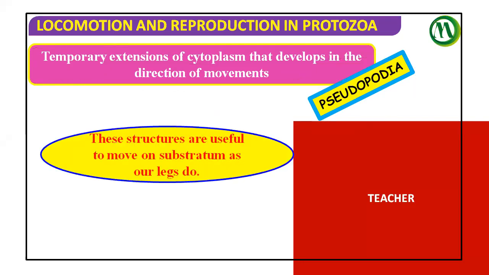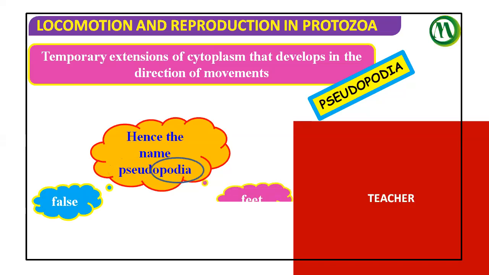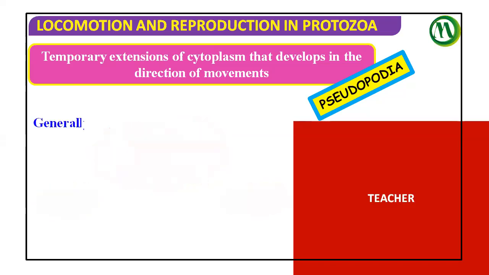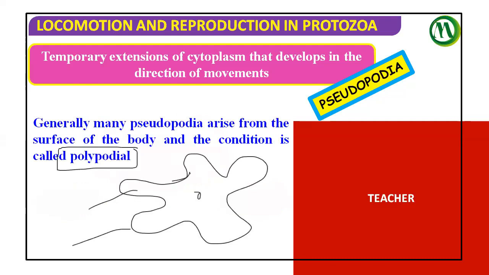These structures are useful to move on the substratum as our legs do. Hence we call them pseudopodia. Pseudo means false, poda means feet. Generally, many pseudopodia arise from the surface of the body, and this condition we call polypodial. If you take Amoeba as an example, you can see many pseudopodia are present.